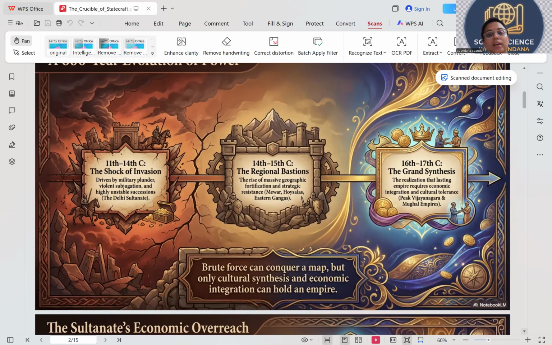What they are trying to tell is that the Delhi Sultanate tried to take over the country with brute force, but it was not successful. What the Mughals did is they understood that this is a country of vast people and different cultures. I cannot rule it with brute force. If I want to take control of the Rajputs, I should make friends of them.